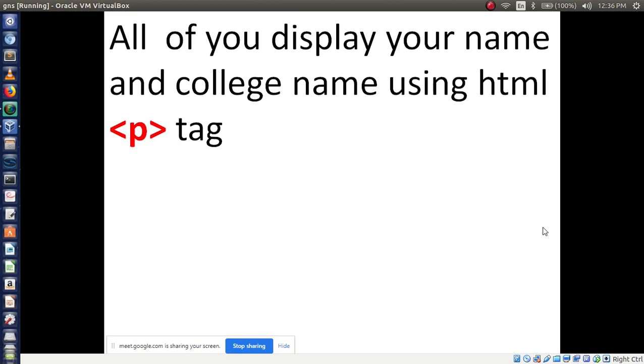Kiran also has written. Body, okay, done. Sujit,